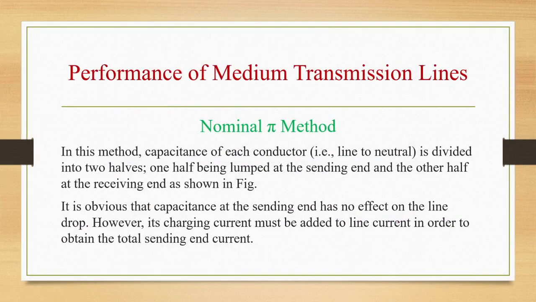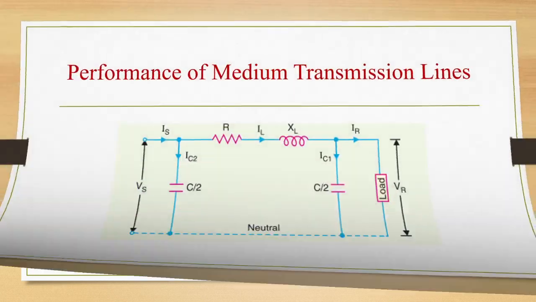Now let us see the nominal pi method. In this method, the capacitance of each conductor, that is line to neutral, will be divided into two halves. One half is lumped at the sending end and the other half at the receiving end. So it is obvious that the capacitance at the sending end has no effect on the line drop. However, its charging current must be added to the line current in order to obtain the total sending end current.